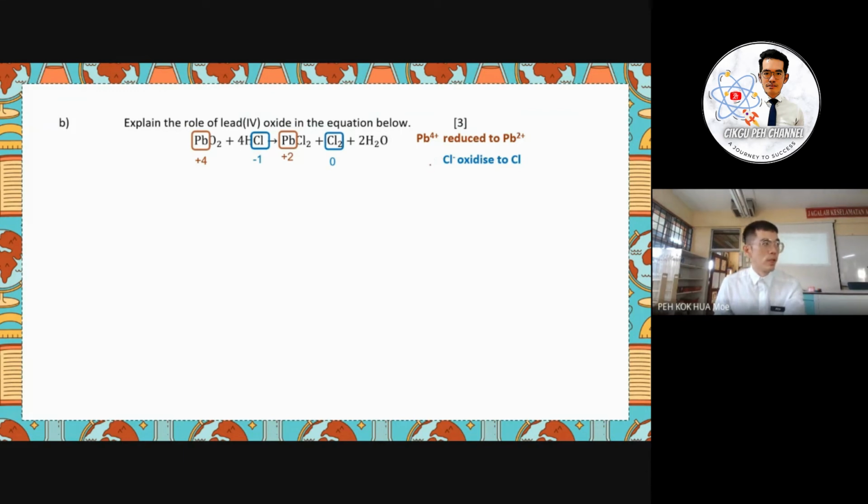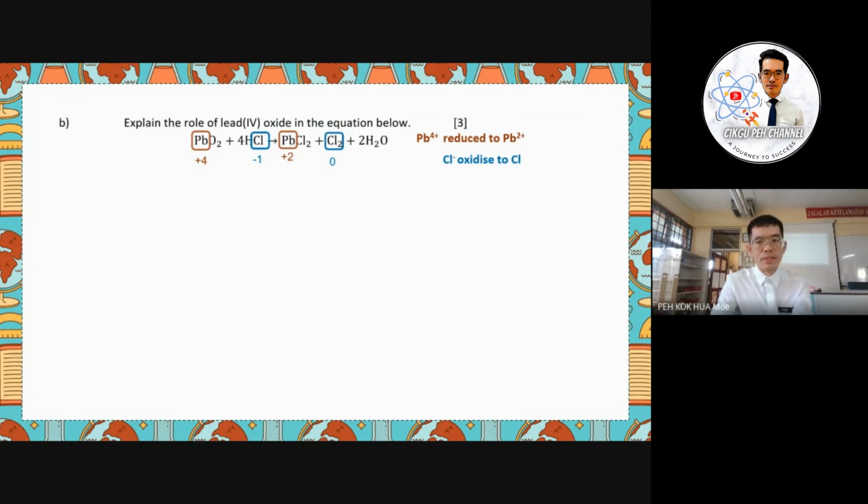It's quite similar to the other two questions we already explained, but the more difficult part here is that the question does not mention any oxidation or reduction words. So actually the keyword here is the role.